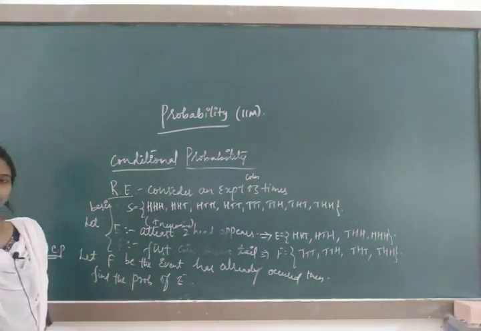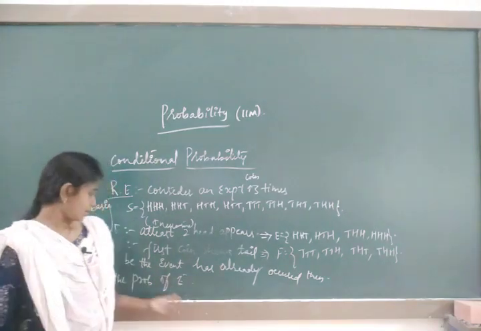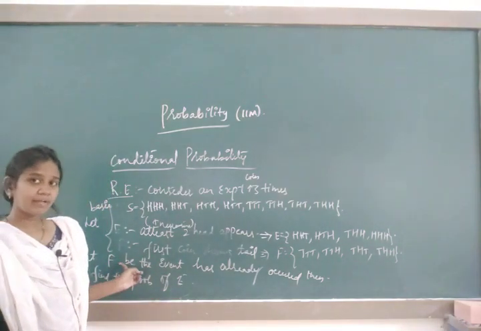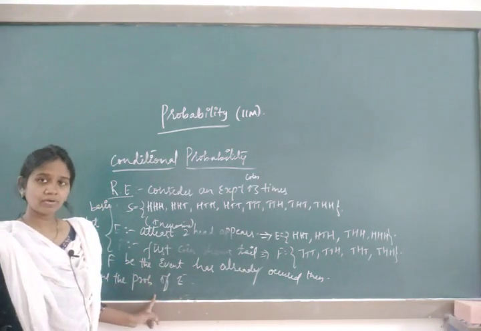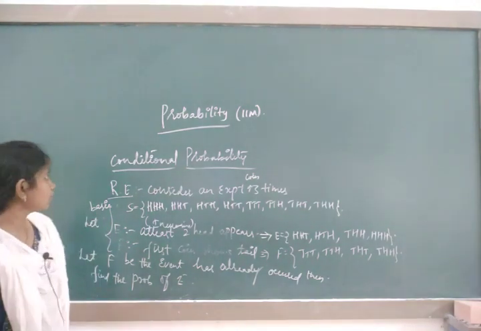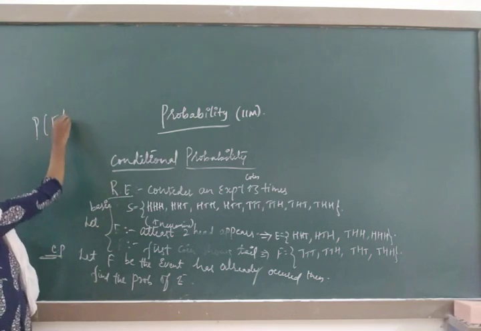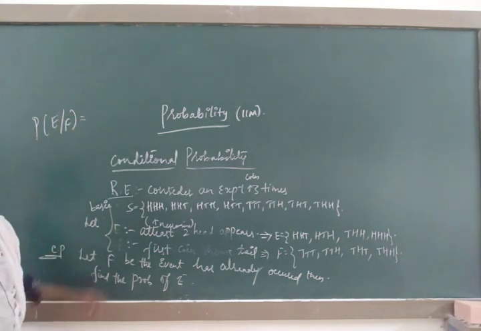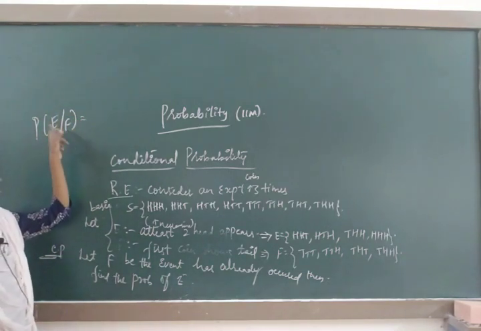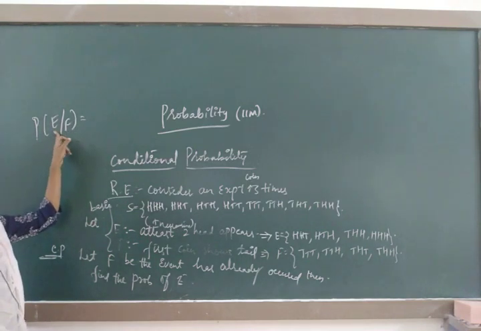Then find out the probability of E. By assuming that F has already occurred, we have to find out the probability of E. How do we show that an event has already occurred? You write P of E by F. The F event has already occurred. Now we have to find out the probability of E.